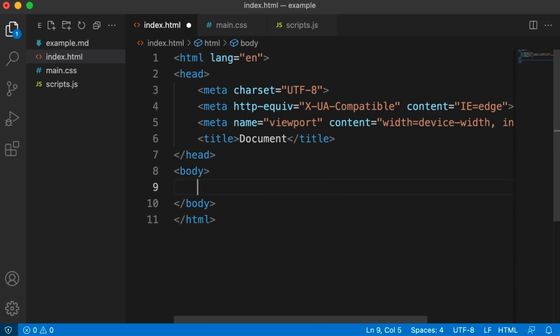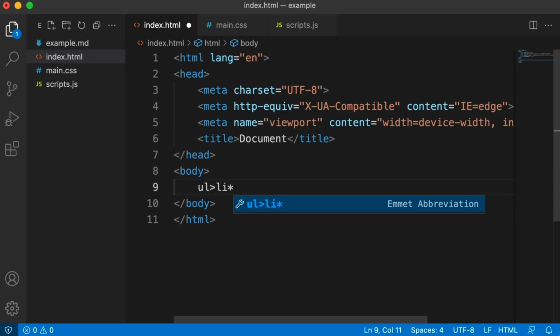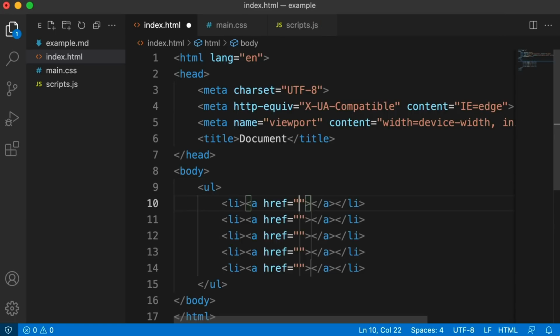What if I wanted an unordered list with 5 list items and I wanted each one to have a link inside it? You could just type UL, greater than symbol to go inside that. We want a list item, but we want 5 of them. So list item, multiply or asterisk by 5. And then inside of each one of those, we want an A element. You hit tab.